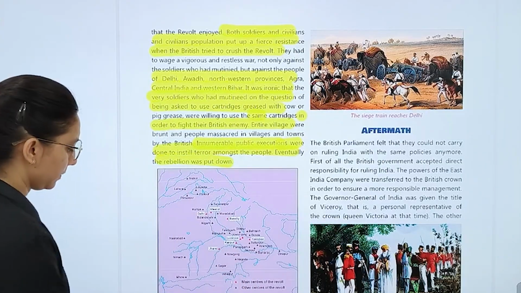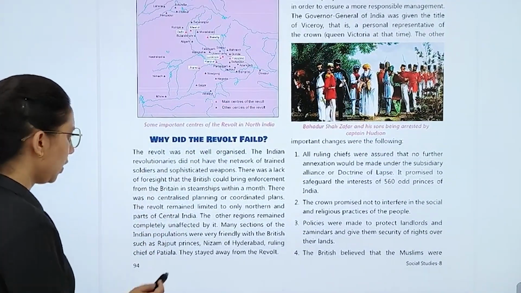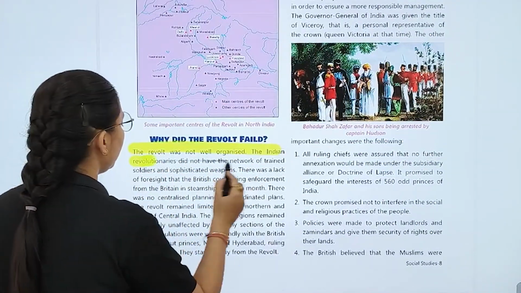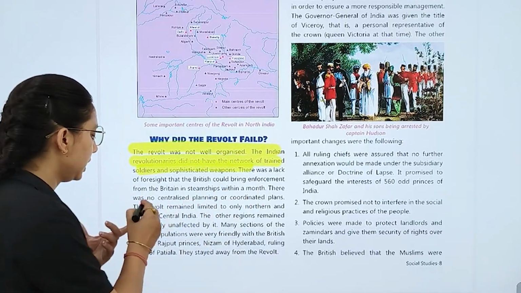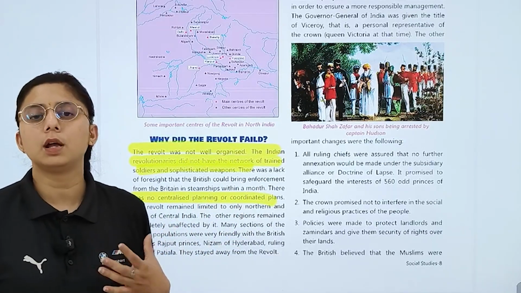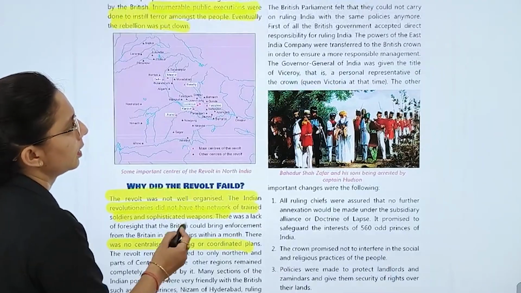So why did the revolt fail? The revolt was not well organized. The Indian revolutionaries did not have a network of trained soldiers. What happened? There was no centralized planning, या coordinated plans नहीं थे.